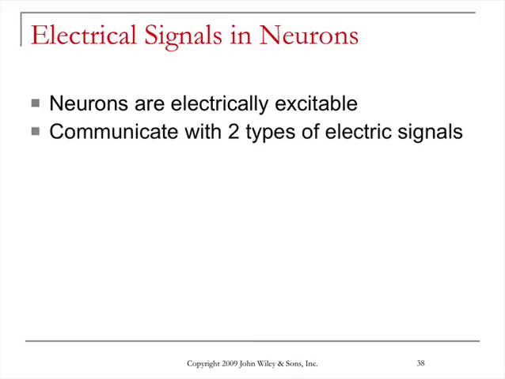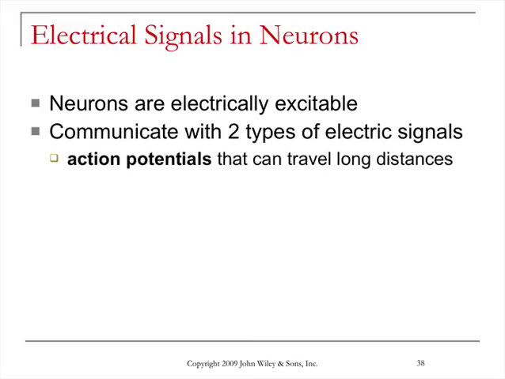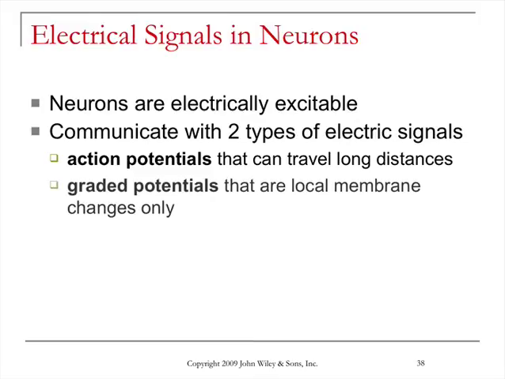Neurons communicate with two types of electrical signals: action potentials, which will travel long distances along the neuron, and something called graded potentials that are local membrane changes only. This is an electrical signal that will travel only very short distances.